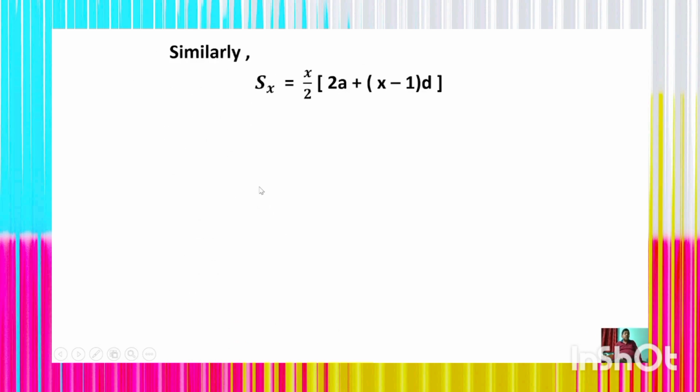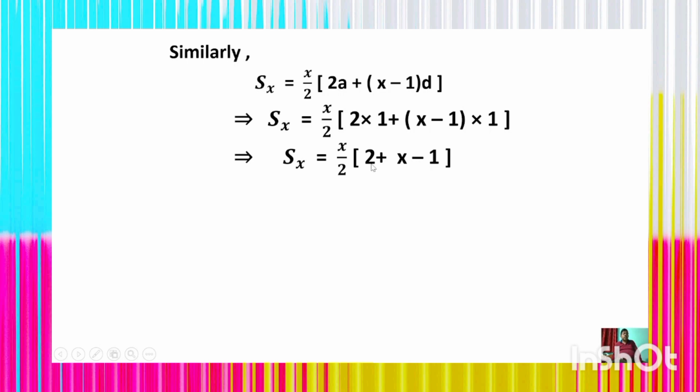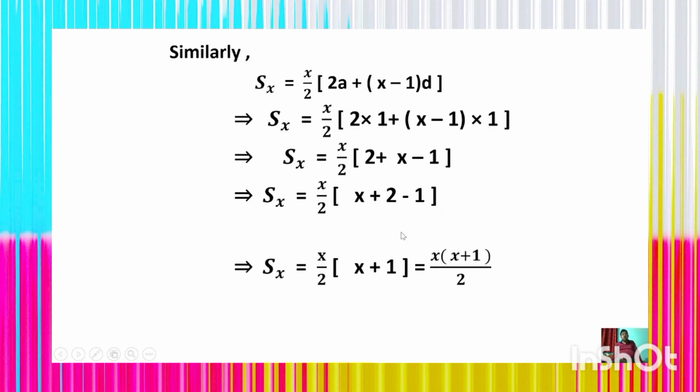Similarly, Sx, the sum of all the house numbers up to x, is equal to x by 2 whole into 2a plus (x minus 1) into d. Thus Sx is equal to x by 2 whole into 2 into 1 plus (x minus 1) whole into 1. So Sx is equal to x by 2 whole into 2 plus x minus 1, which is x by 2 whole into x plus 1, which is equal to x into (x plus 1) by 2. Sx is equal to x whole into (x plus 1) upon 2.